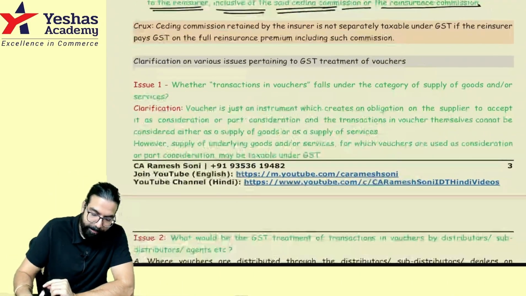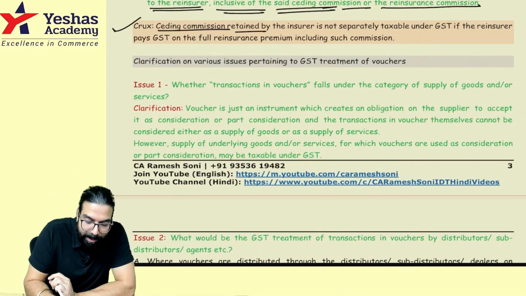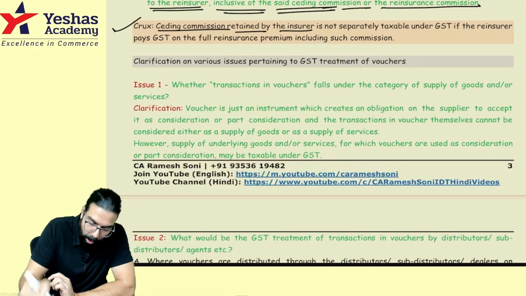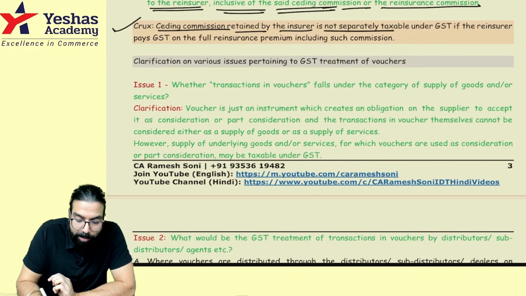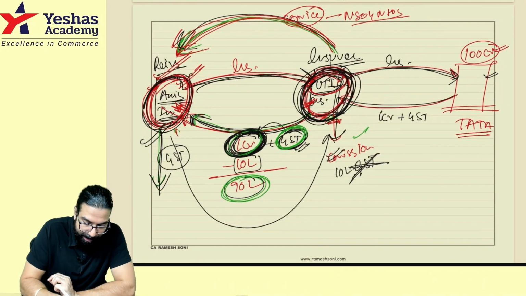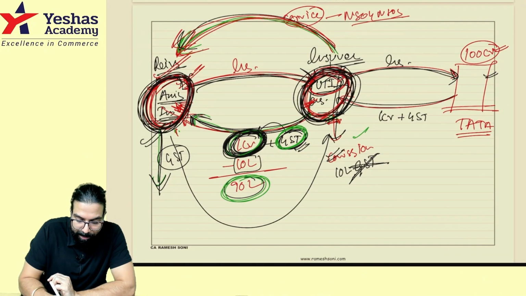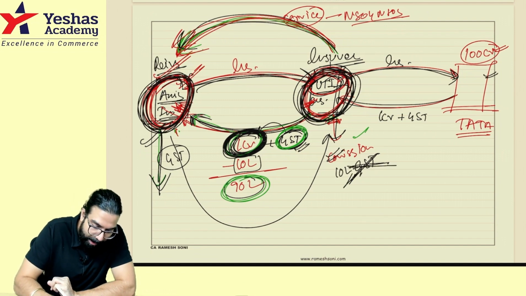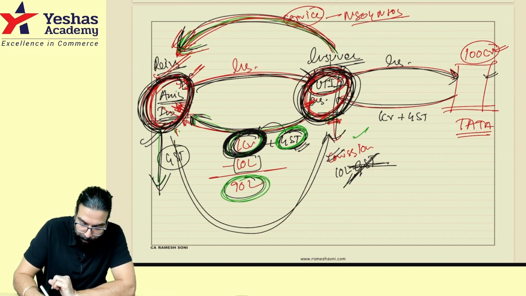Let's go ahead. So I'm telling, ceding commission retained by insurer. I have retained the ceding commission. I have kept ceding commission. On that, commission is not separately taxable if the insurer pays GST on the full reinsurance premium, including commission. It means if this guy, the reinsurer, pays GST on this entire 1 crore, then on the 10 lakh, I don't, because I have gone ahead and passed on the business, I have to collect from him 10 lakh.